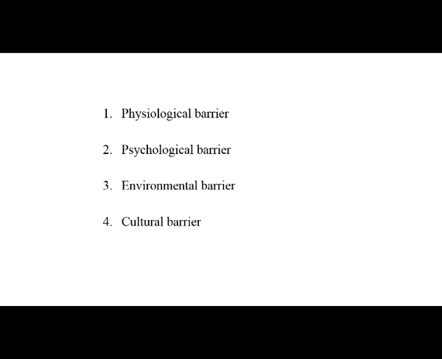Now what do you understand by this? Physiological barrier means the problem is in the physiology, for example, difficulty in hearing, right? It may be personal, interpersonal, one-to-one communication, but the audience member cannot hear you properly. His hearing is defective, so that becomes physiological. It's an example of a physiological barrier. Second is psychological barrier. Psychological barrier refers to emotional disturbances in the audience, language difficulties, comprehension difficulties. The levels of intelligence may be different between the speaker and the audience. These are some of the psychological barriers that will affect the communication.